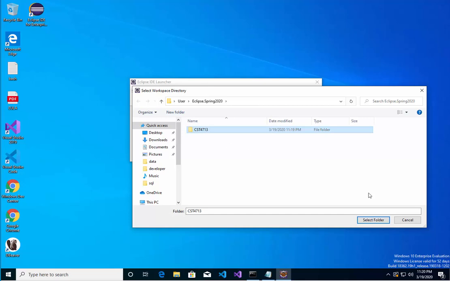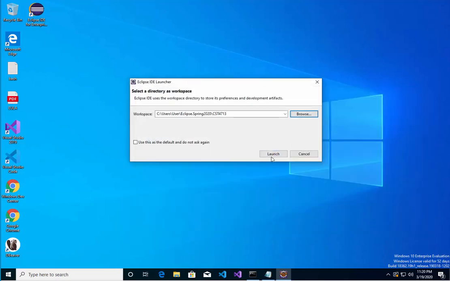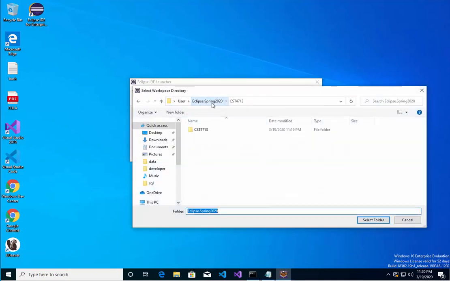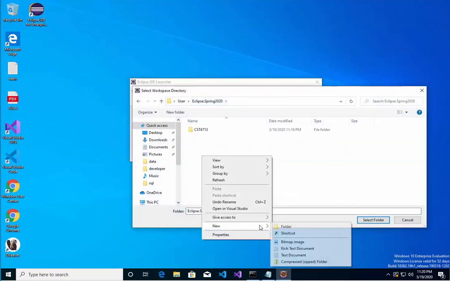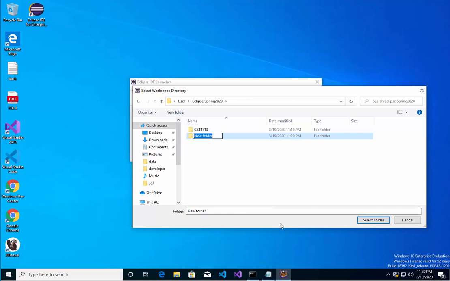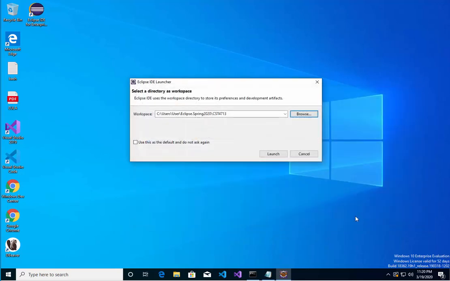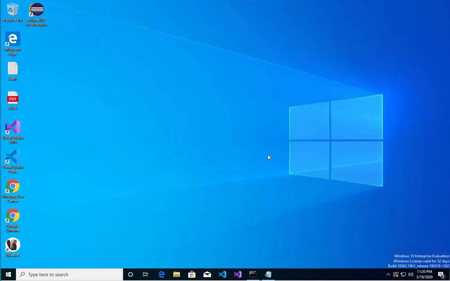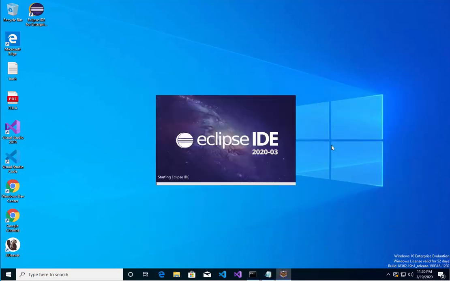And then I also have one for, let me go back, say here, browse. I also have a class where I'm teaching CST 3613. Okay, so for now I'm going to pick the 4713 just to get the project up and running in Eclipse, just to see that it works.